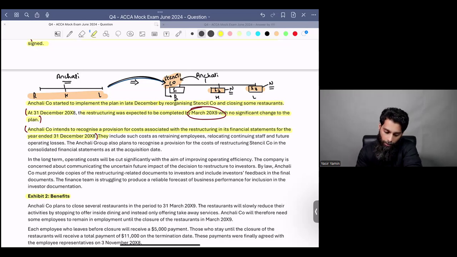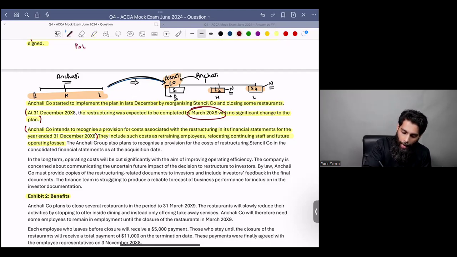Examiner says restructuring provision will include such cost as retraining employees, relocating continuing staff, and future operating losses. So while they create a restructuring provision, while they do P&L debit and restructuring provision credit, they tend to include within the restructuring provision at least 3 types of cost.